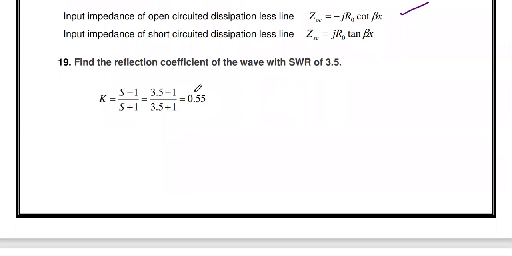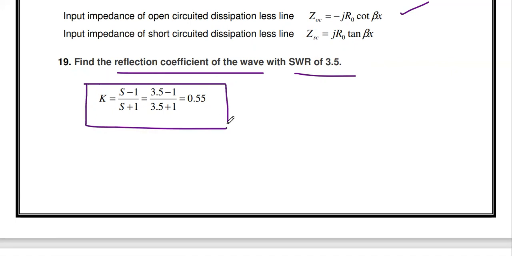Then the next one, find the reflection coefficient of the wave with SWR 3.5. In the previous problem, Z0 and ZR were given, and we calculated the SWR and the reflection coefficient. Here the question is we have to find the reflection coefficient. SWR is given, so the SWR is 3.5. What is the relation between SWR and reflection coefficient? You know the formula, K equal to S minus 1 by S plus 1. So you substitute the SWR value, 3.5 minus 1 divided by 3.5 plus 1.